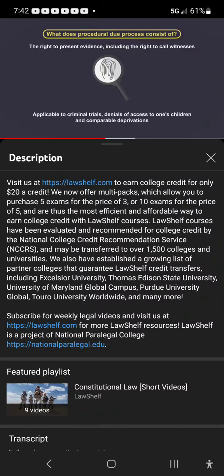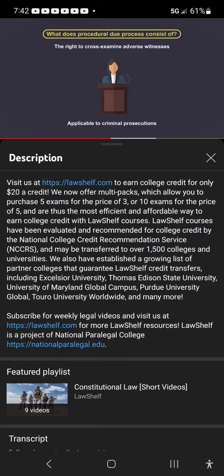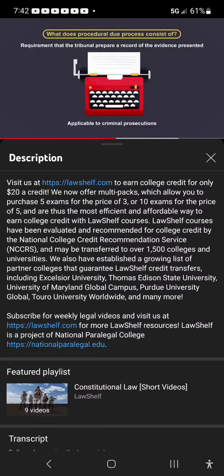This is applicable to criminal trials, denials of access to one's children, and comparable deprivations. The right to know the opposing evidence is applicable to criminal prosecutions. The right to cross-examine adverse witnesses also applies to criminal trials. The opportunity to be represented by counsel is also relevant to criminal prosecutions. And the requirement that the tribunal prepare a record of the evidence presented is applicable to criminal prosecutions and many administrative hearings.